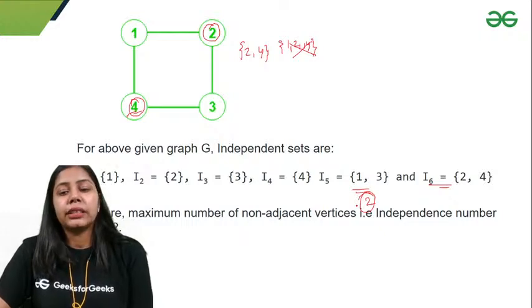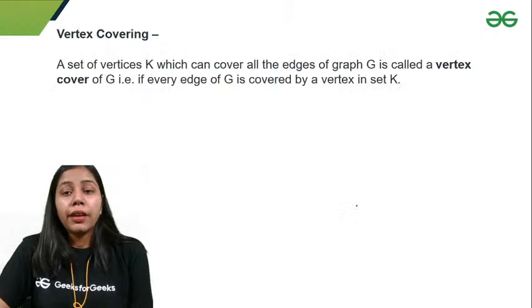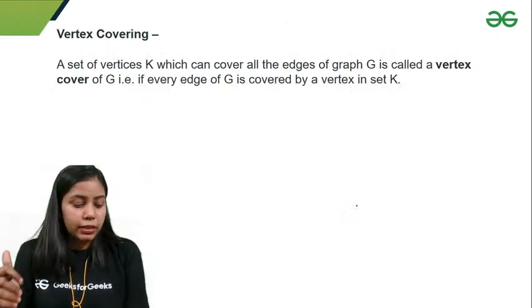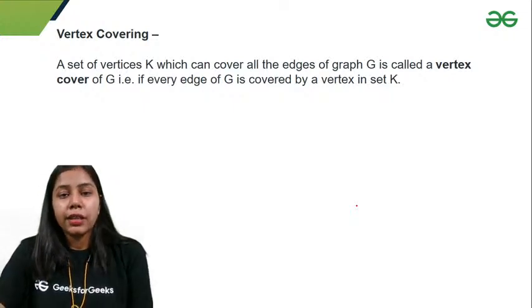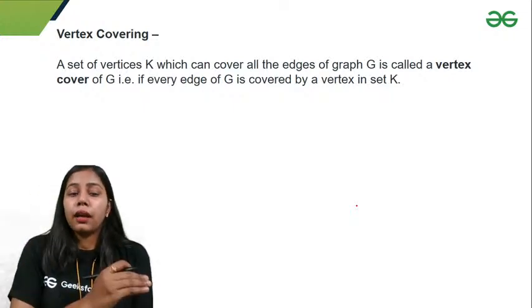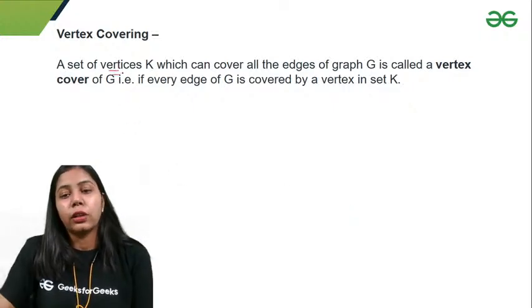Maximum number of non-adjacent vertices, that is independence number alpha naught G, is equal to 2. Now the next thing is vertex covering. A set of vertices which can cover all the edges of a graph is called a vertex cover of G. So we have to take a set of vertices which can cover all the edges.